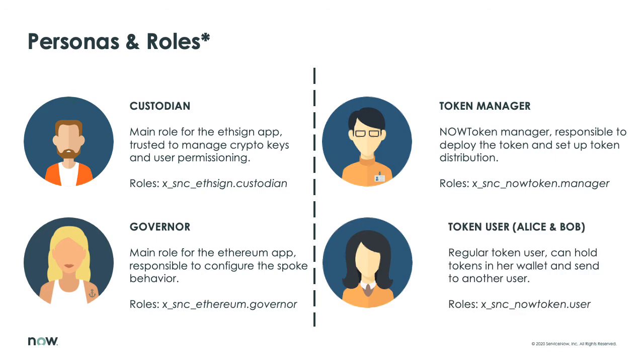Lastly, we have a token user like Alice and Bob, who owns the tokens in their wallets and may want to send them to another user inside or outside of the organization or redeem them for gadgets or services. Moreover, each of these scoped applications has its own admin roles so that global admins don't have any special rights in regards to blockchain. Of course, scoped admins also need to have a high level of trust within the organization.